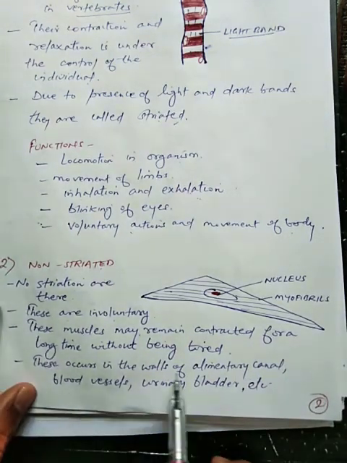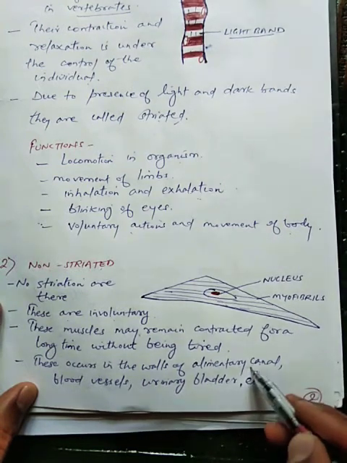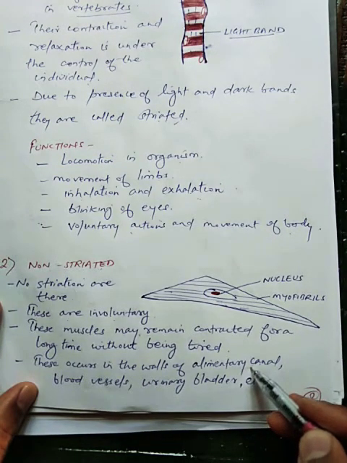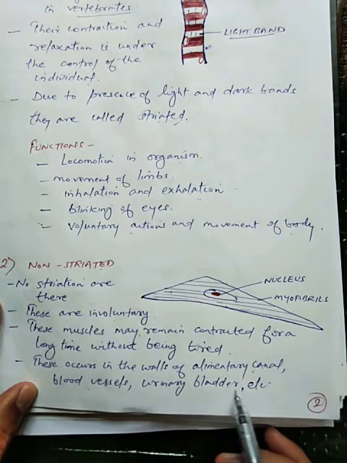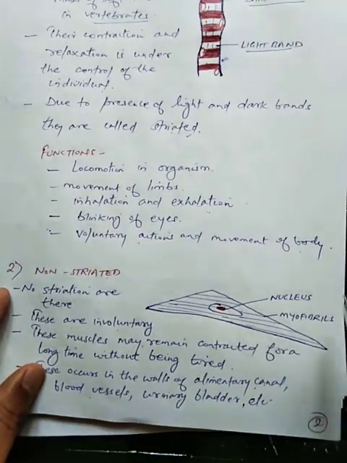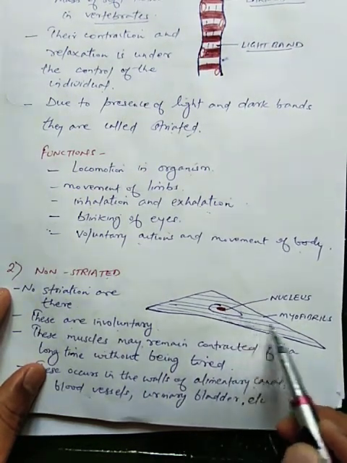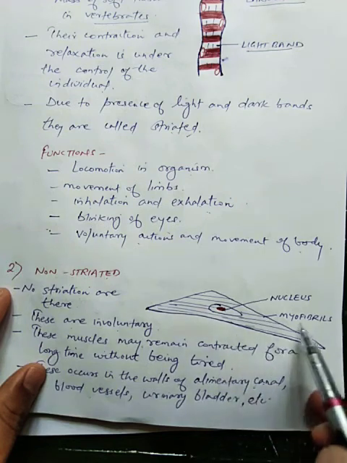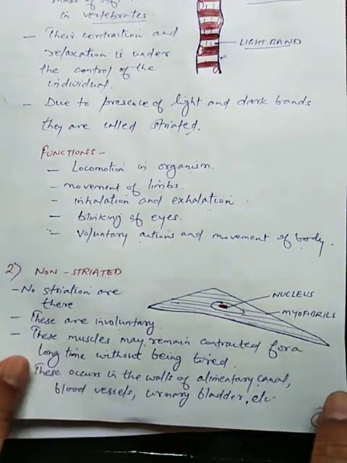These occur in the walls of the alimentary canal. That is, the alimentary canal starts from the esophagus and finishes in the anus. Blood vessels, you all know, arteries, veins and blood capillaries. Urinary bladder and other organs. Students, you can see here the diagram. This is the nucleus and these lines are fibers which are known as myofibrils, that is contractile protein.